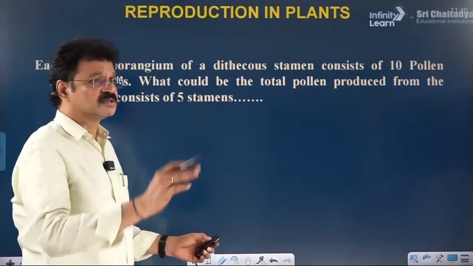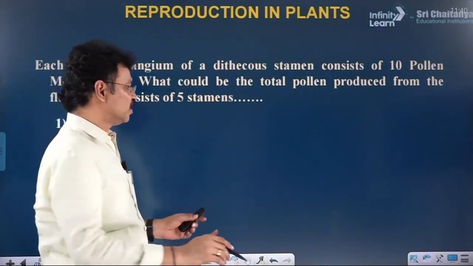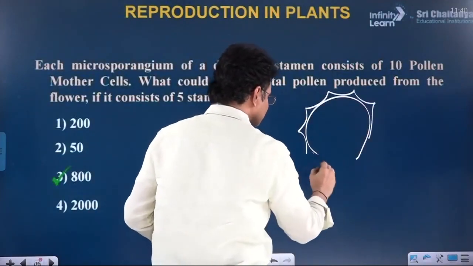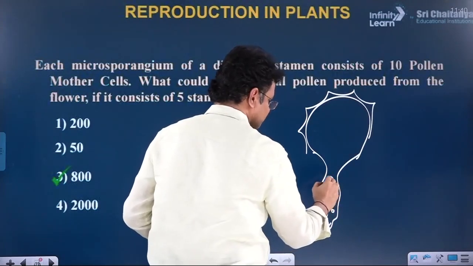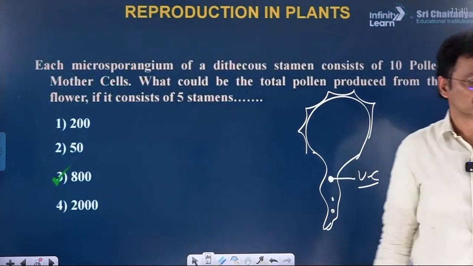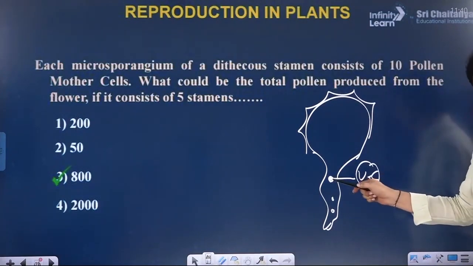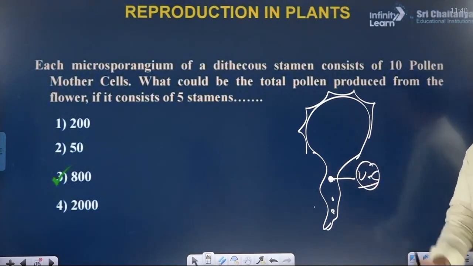There is no kind of division in the vegetative cell. But what is the purpose of the vegetative cell? The vegetative cell provides nourishment for the development of the 2 sperms. It is not division capable, but it provides nourishment for the development of 2 sperms or male gametes from the generative cell.